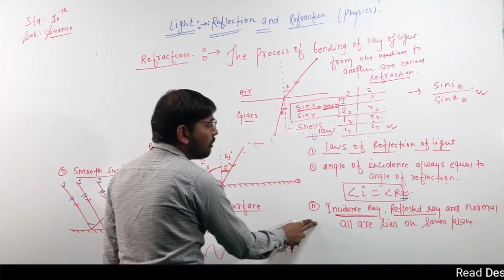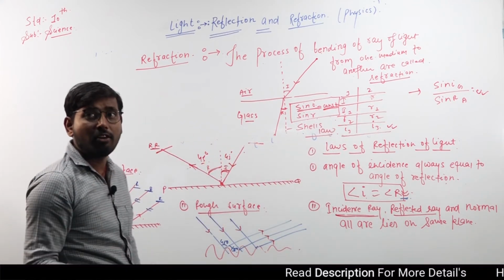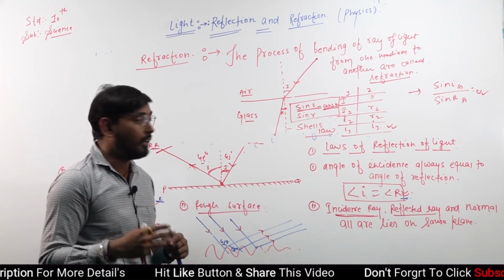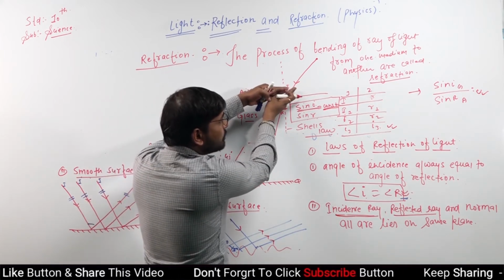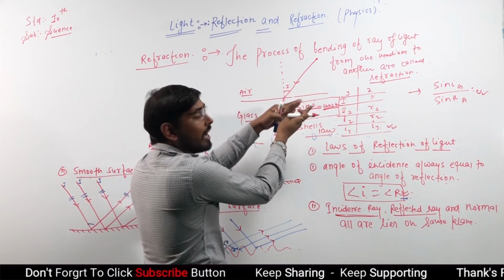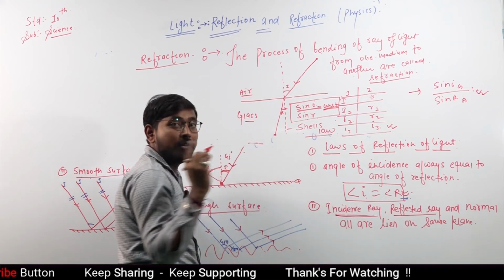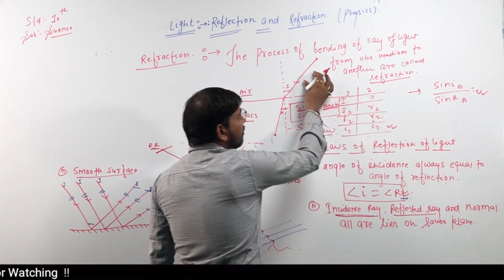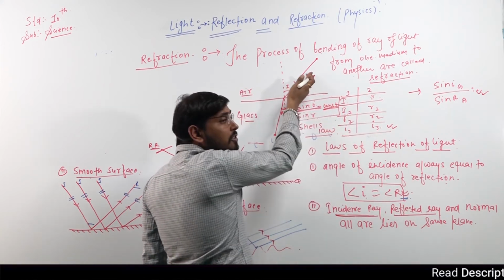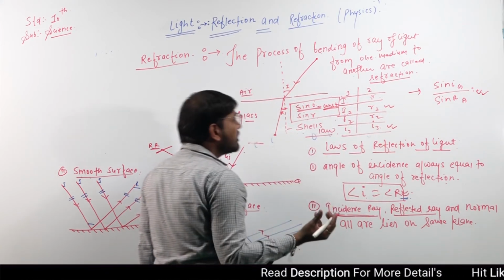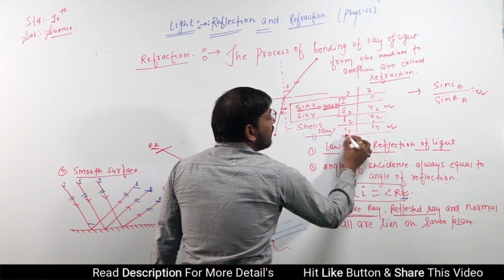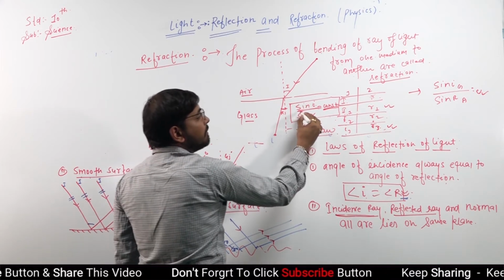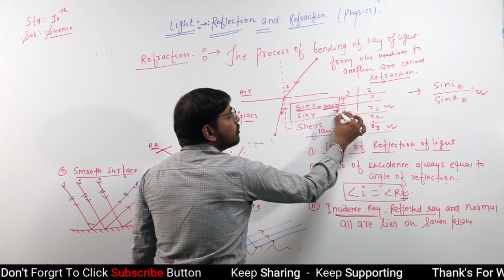First law, second law, which are similar in both cases, either reflection or refraction. But the first law, angle I equals angle R, will be different. Why? When the position of the ray of light changes, the refracted ray also changes. How can we observe it? When I, R, then I1, the place of the incidence changes, and the refracted ray also changes. When I2, R2, I3, R3, the position changes, and from that we get the concept sin I by sin R is equal to constant.